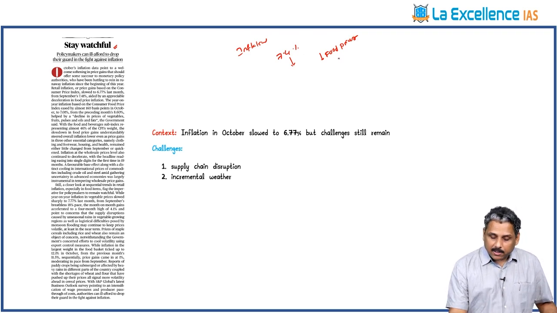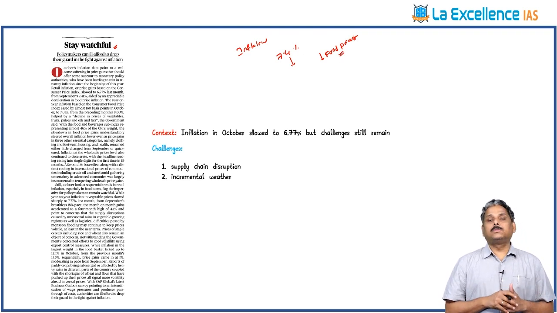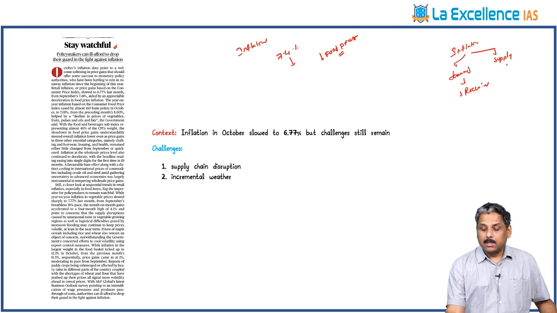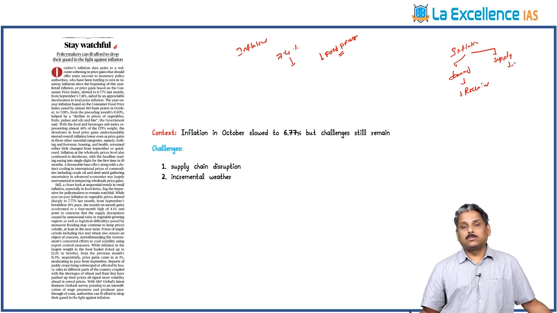And in this scenario, still what are the problems we can foresee? Inflation comes from higher demand and then supply chain issues, supply side challenges. So demand is coming down, recession or other factors. But what is the reason why it is going to sustain?